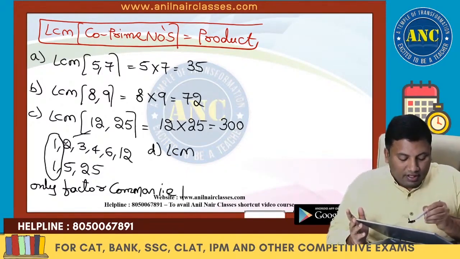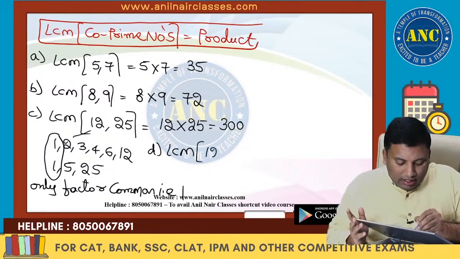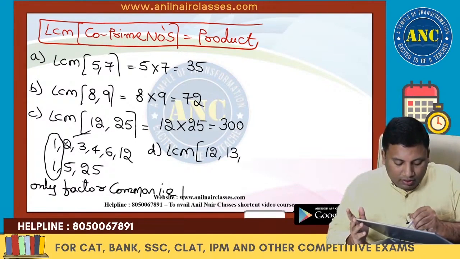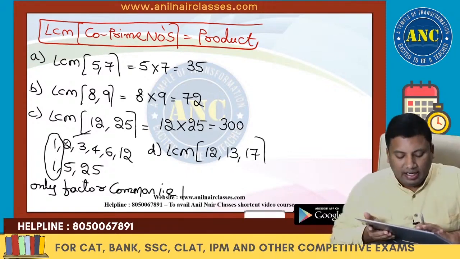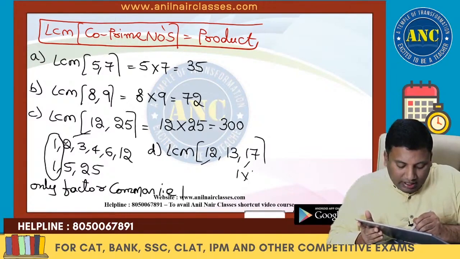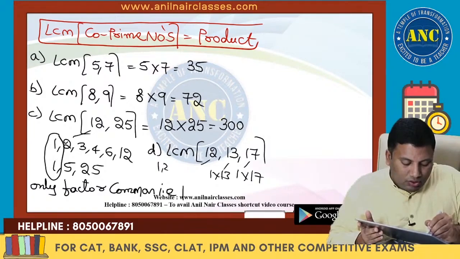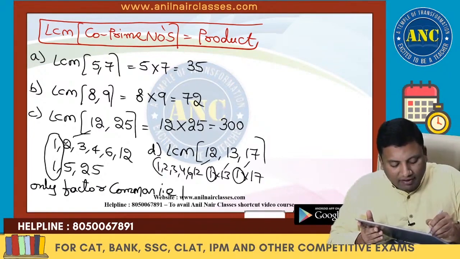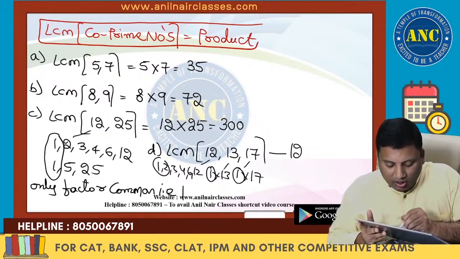LCM of, for example, 12 and 13, or 12, 13 and 17. These are nothing but 17 is 1 into 17, 13 is 1 into 13, and 12 has 1, 2, 3, 4, 6, 12. All the numbers have got only one factor common. So these are all co-prime.